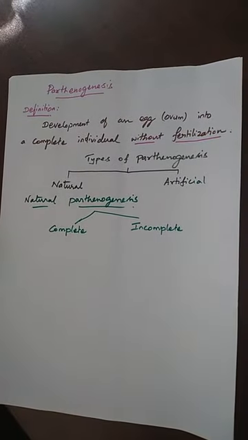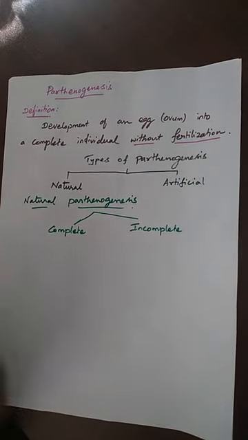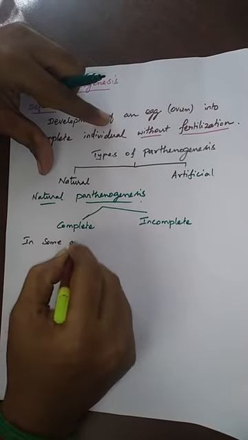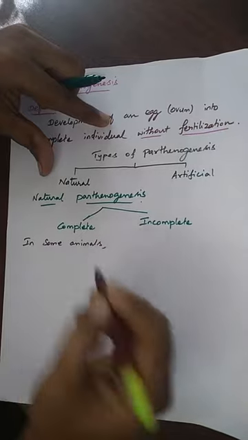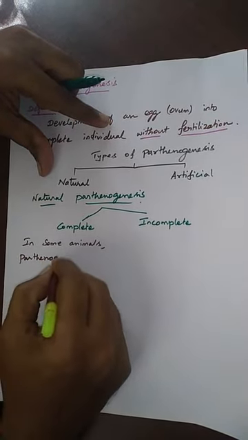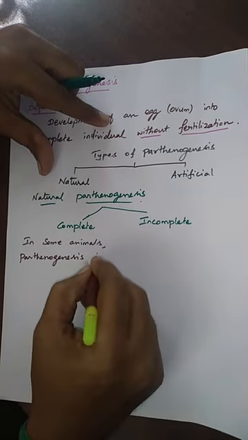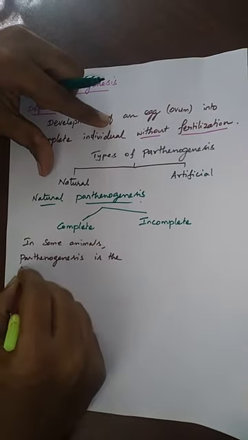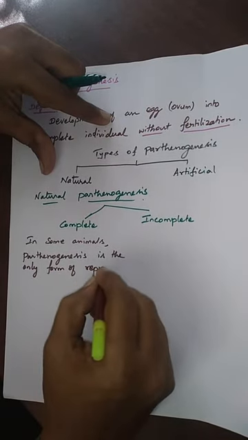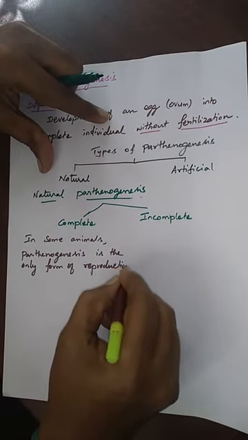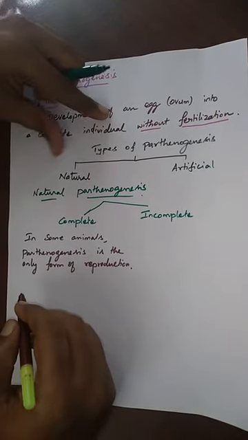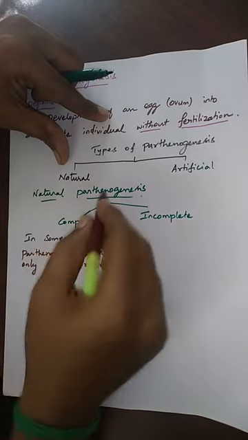Complete parthenogenesis explains in some animals parthenogenesis is the only form of reproduction. That is why this kind of parthenogenesis is called complete natural parthenogenesis.